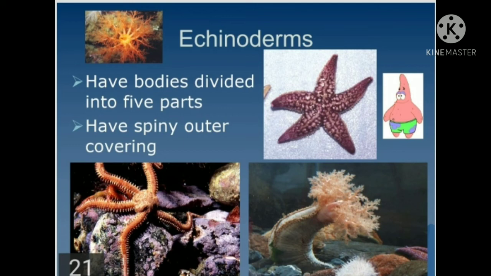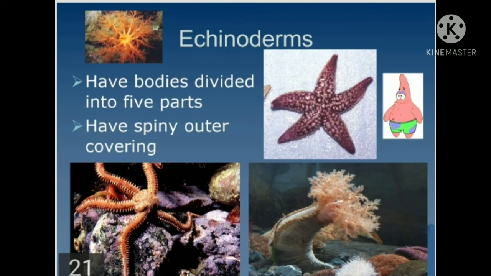The examples of the echinoderms are Antedon, Ophiothrix, Asterias, and Cucumaria. They have bodies which are divided into 5 parts. They have a spiny outer covering.